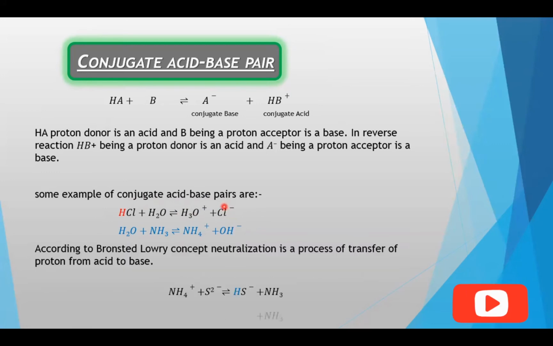According to the Bronsted-Lowry concept, the process of neutralization is the transfer of a proton from an acid to a base. According to the Arrhenius concept, neutralization is the formation of water and salt, but according to the Bronsted-Lowry concept, it is a transfer of a proton from acid to base. Here, a proton is transferred from NH4 positive to S2 negative.